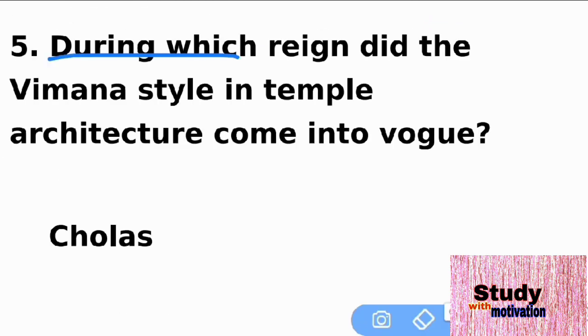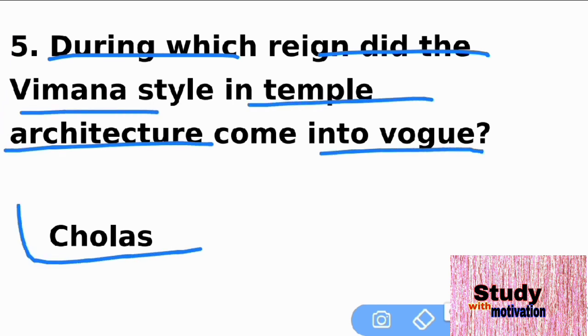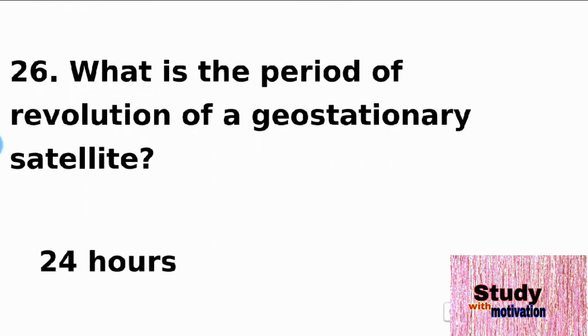During which reign did the Vimana style of temple architecture come into vogue? That is in the Chola region. The next question is 26.